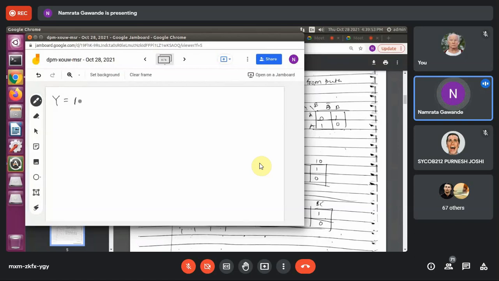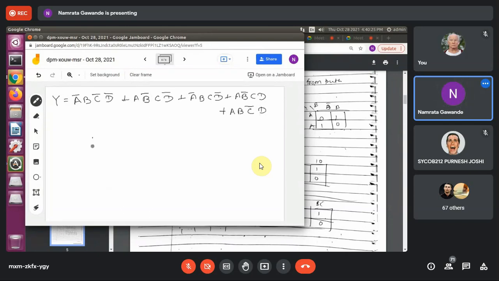The Boolean expression is given: A bar, B, C bar, D bar plus A, B bar, C, D bar plus A bar, B, C, D bar plus A, B bar, C, D, and the last term that is A, B, C bar, D.